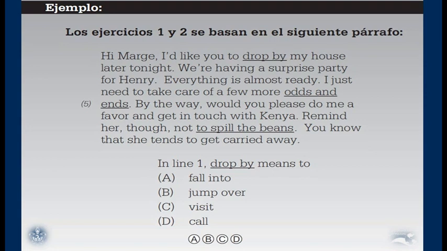Now I want you to look at something here. First of all, if you can see, this text was written by the person who developed the test, by the test writers. It was only created to show you different kinds of idioms. We have drop by, we have odds and ends, we have spill the beans. So we have 3 idioms, and the person wants to see if you understand those idioms.